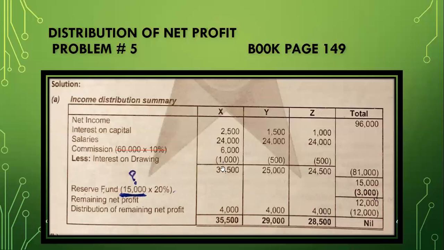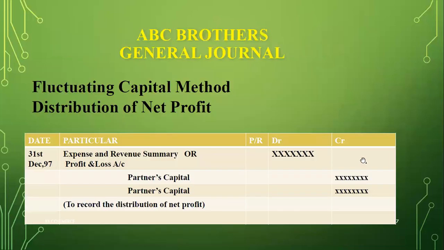Now again come towards your vertical calculation. 31,500 plus 4,000, we have 35,500. 25,000 plus 4,000, we have 29,000. 24,500 plus 4,000, we have 28,500. After vertical calculation, there is time for verification. I apply horizontal calculation for the verification. 35,500, 29,000, 28,500, your answer should be equal to your net income, that is your 96,000. Hope it is clear to you.